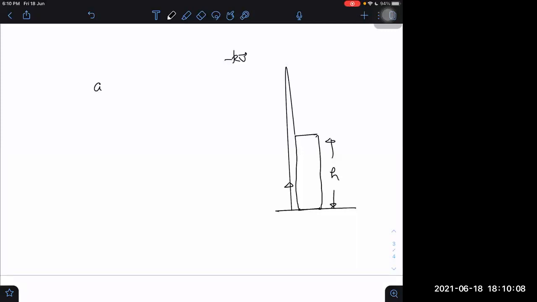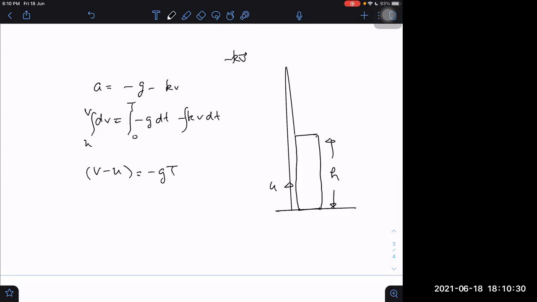For example, I will write again: dv is equal to minus g into dt minus kv into dt, integral. Then initial velocity is given to us as u, final velocity v. Then v minus u will be equal to minus g into time of flight and minus k times the integral of v dt. The integral of v dt from 0 to t will be h.